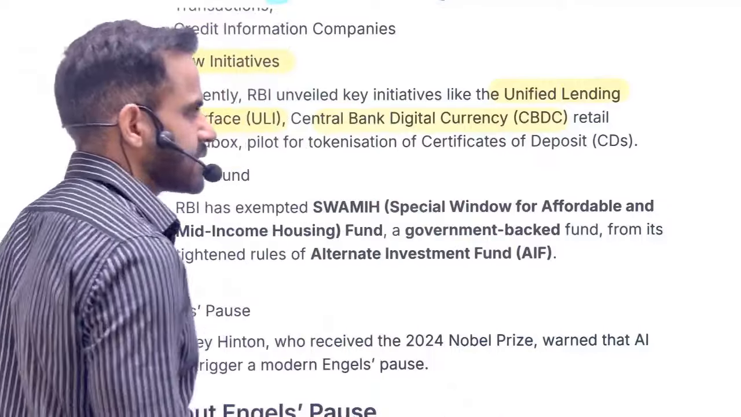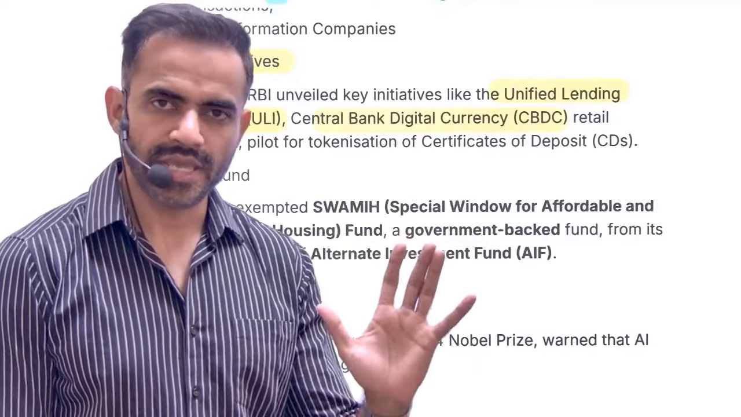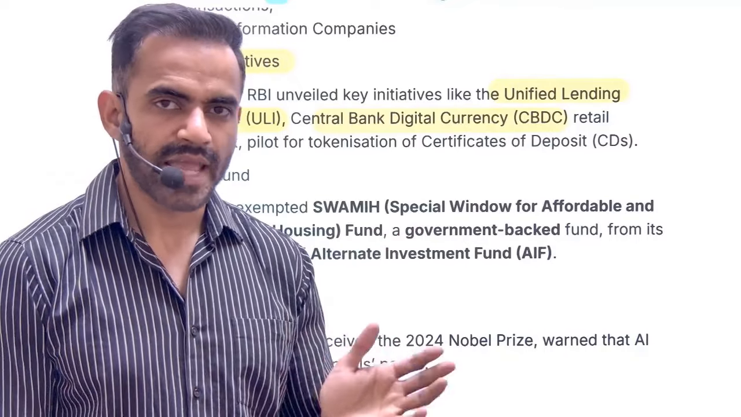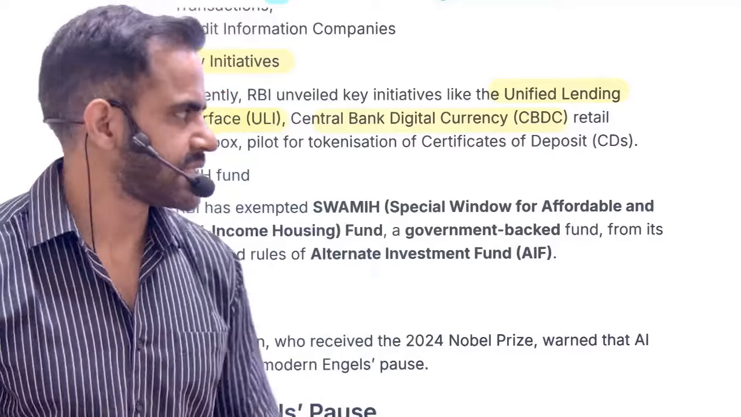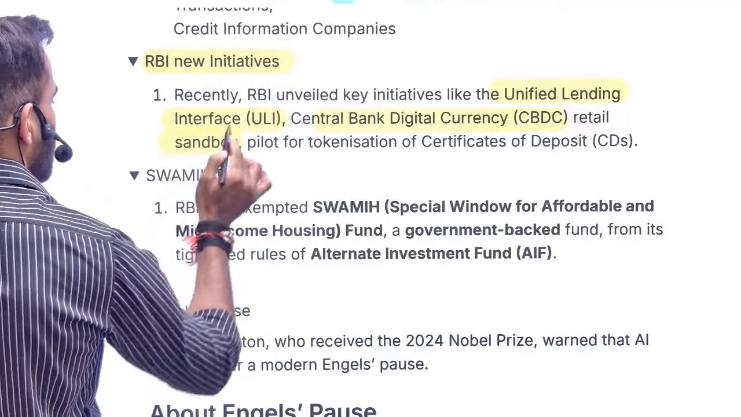Central Bank Digital Currency. It is nothing but the digital version of the Indian rupee. The Indian rupee is the currency issued by RBI. Similarly, a digital currency will be issued by RBI, that is referred to as CBDC. For that purpose, there is a sandbox. Now, this term is quite important.